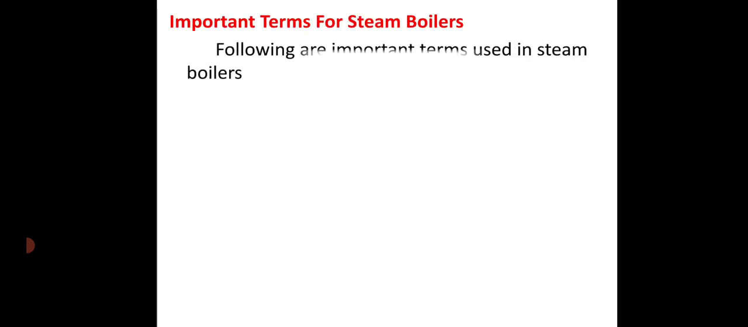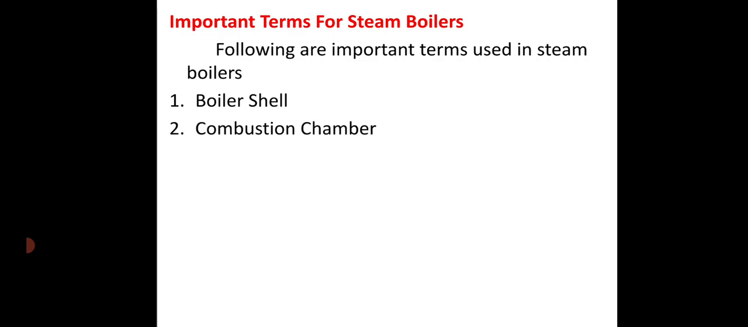Now next, important terms for steam boiler. Following are the important terms used in the steam boiler. First, boiler shell. It is made from metal plates bent into cylindrical form. The ends of the shell are closed by means of end plates. The boiler shell is designed to have sufficient capacity to contain water and steam as per requirement.